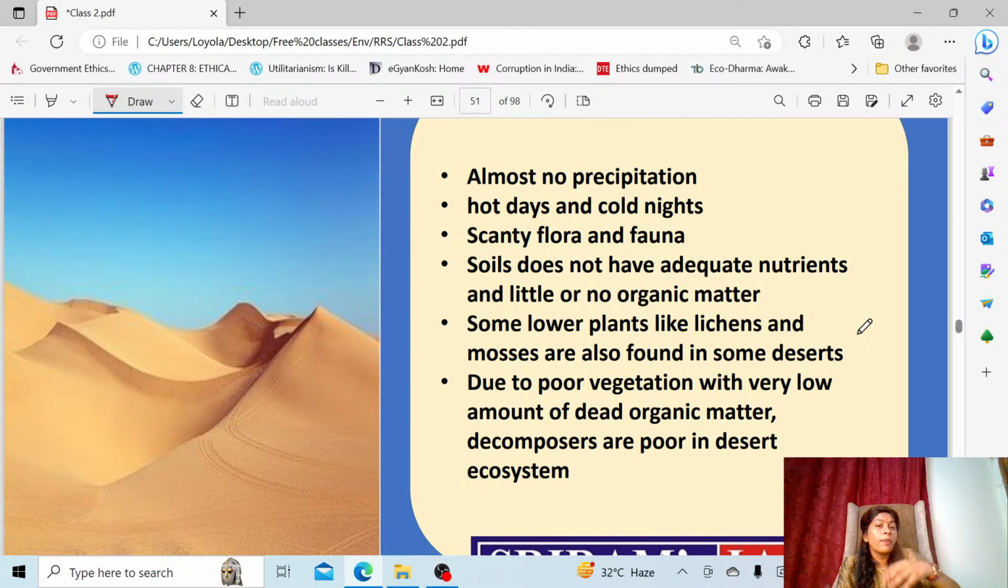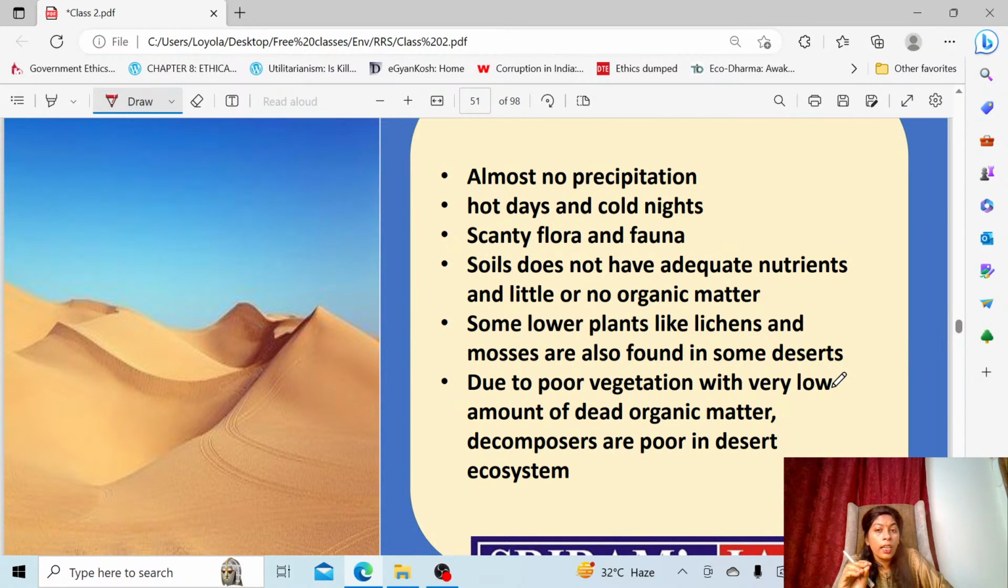Then what happens? There will be fewer decomposers also. That's why there are fewer nutrients in the soil. Mostly the soils you take are aridisols, arid soils, as we call them. Okay, so these types of soils are present there.